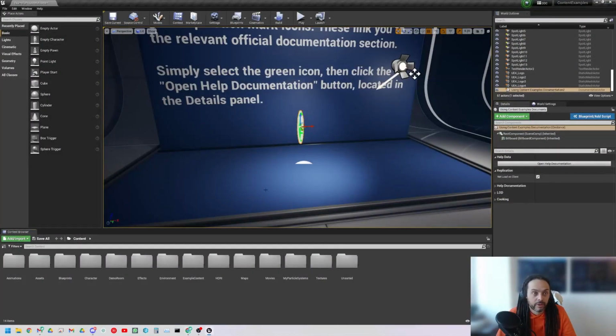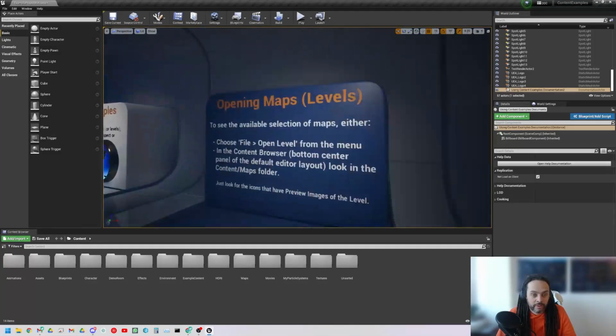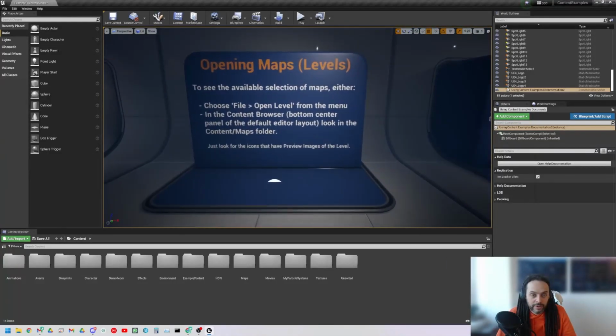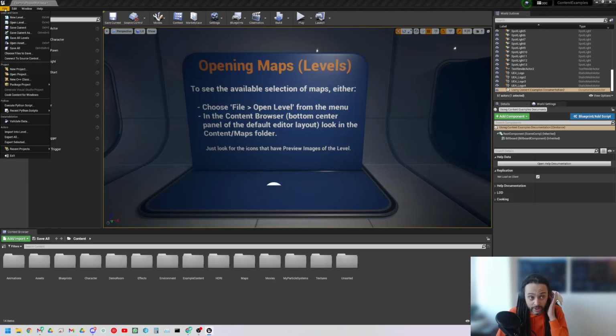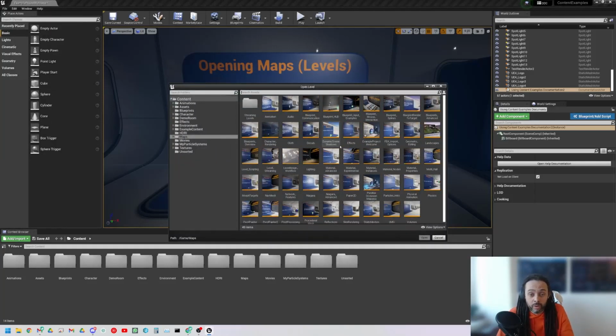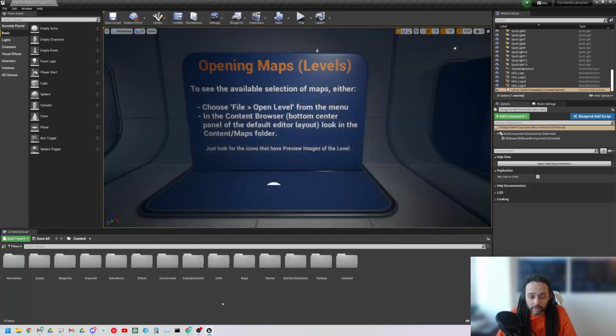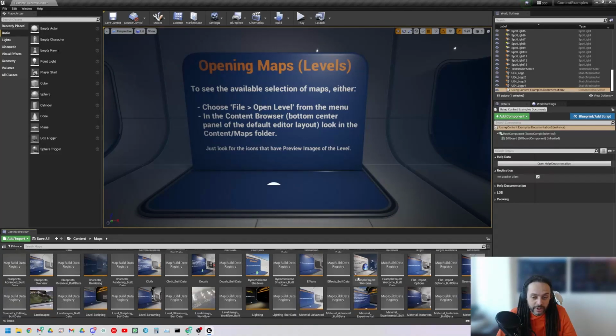Okay, so now what we're going to do is zip back to this one, which is about opening maps and levels. There's a few different ways to do this. I'm just going to cover a quick few ways so you can choose a way that works for you. We can go File and we can go Open Level. You'll see there's a whole bunch of levels in here because the Maps folder is highlighted. We can also use the content browser in the bottom here to open up the Maps folder, and we'll see the maps inside there. Double click one to enter it.